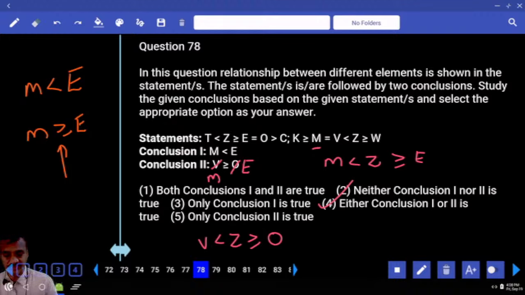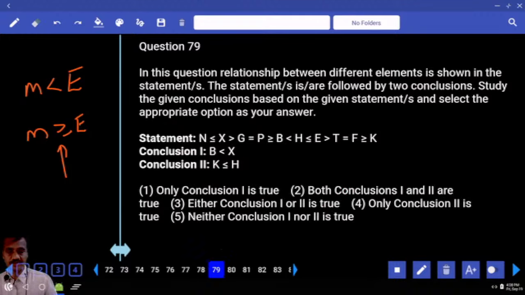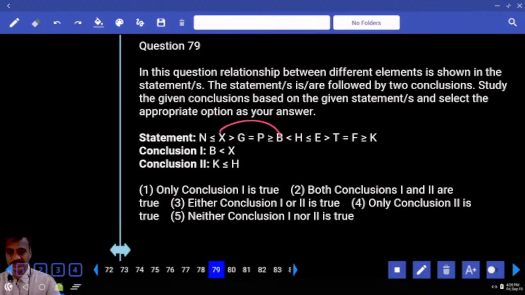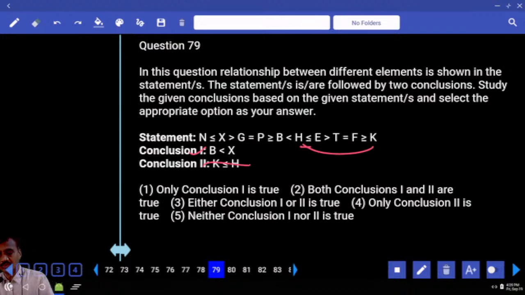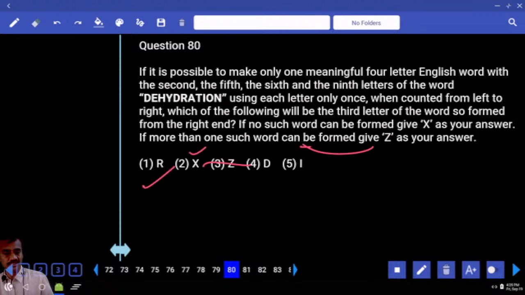Then 78, choice. Then 79. Must 79, B and X. X is here, B is here. X greater than B. B lesser than X. K and H. H is here, K is here. Now H to K, opposite symbol, no relation. Only one. 79, choice.